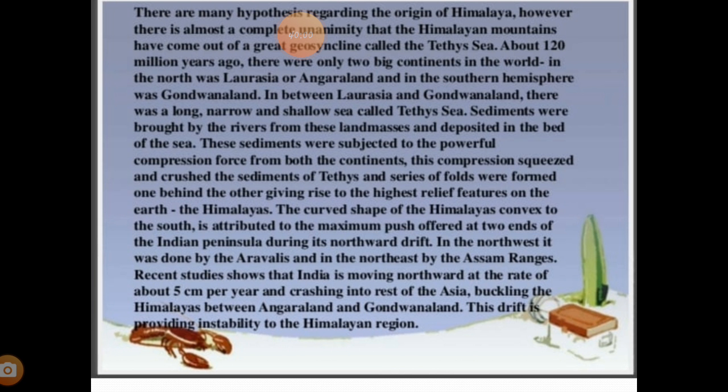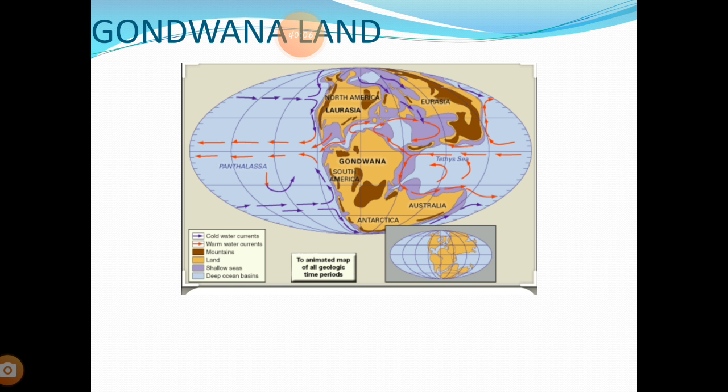There are many hypotheses regarding the origin of the Himalaya that we are going to learn in the next class. What is Gondwana land? It is part of Pangaea, and India is a part of Gondwana land. These are all the things that we have discussed in the starting introduction part of the chapter.